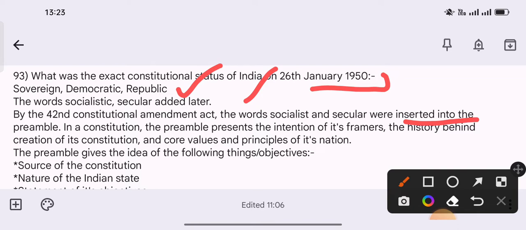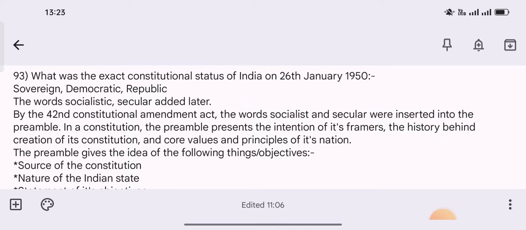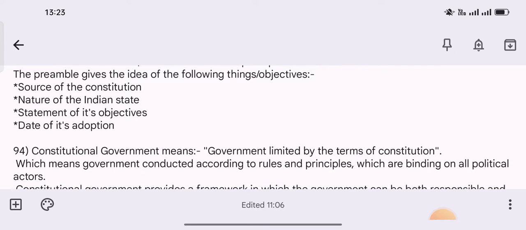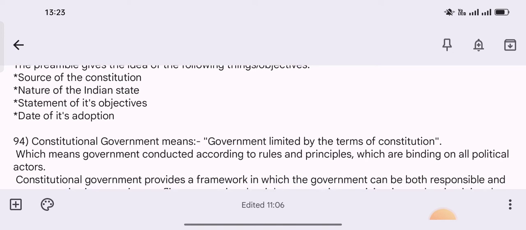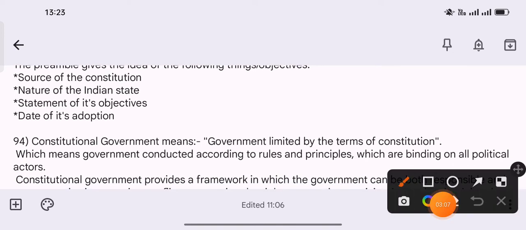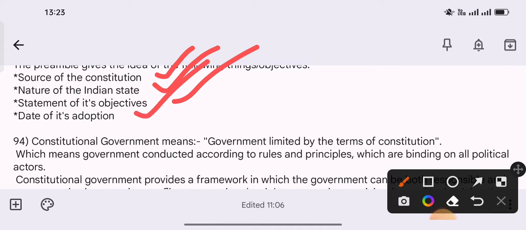and in a constitution the preamble presents the intention of its framers and the history behind creation of its constitution and core values and principles of its nation. The preamble gives the idea of the following things and objectives. That is, the preamble gives the idea of source of the constitution, nature of the Indian state, statement of its objectives, and date of its adoption.